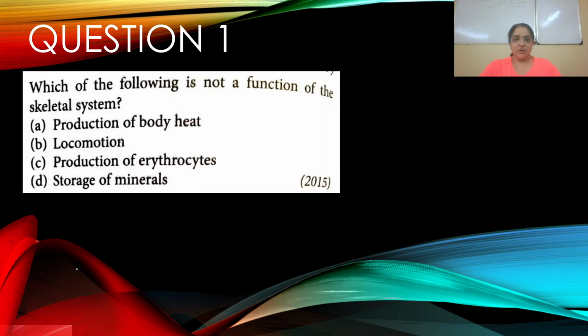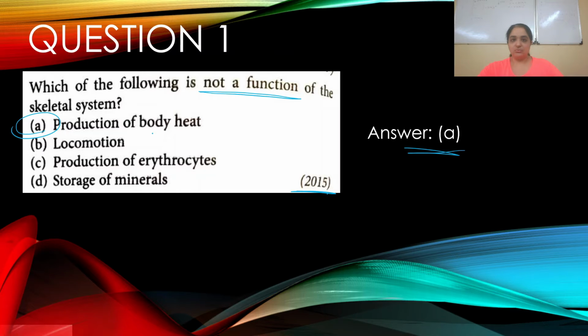Question number 1. Which of the following is not a function of the skeletal system? This appeared in 2015. Let's go through our options. A. Production of body heat. B. Locomotion. C. Production of erythrocytes. D. Storage of minerals. We have to find what is not a function of the skeletal system, so clearly it is A, production of heat. The skeletal system is not responsible for production of heat.